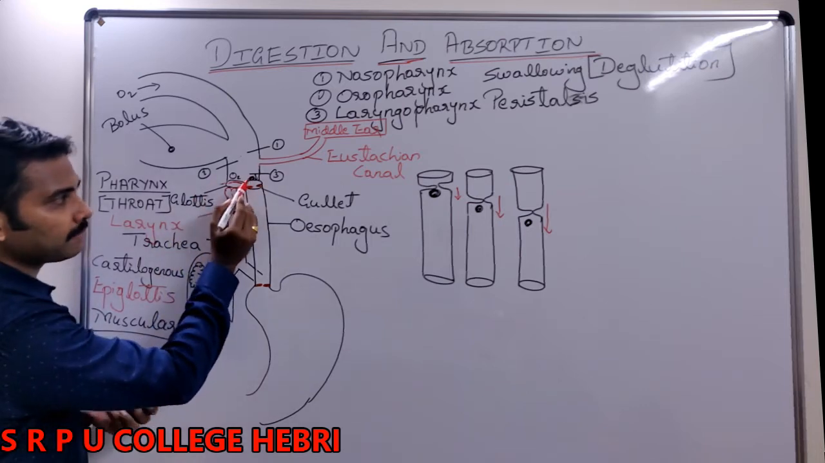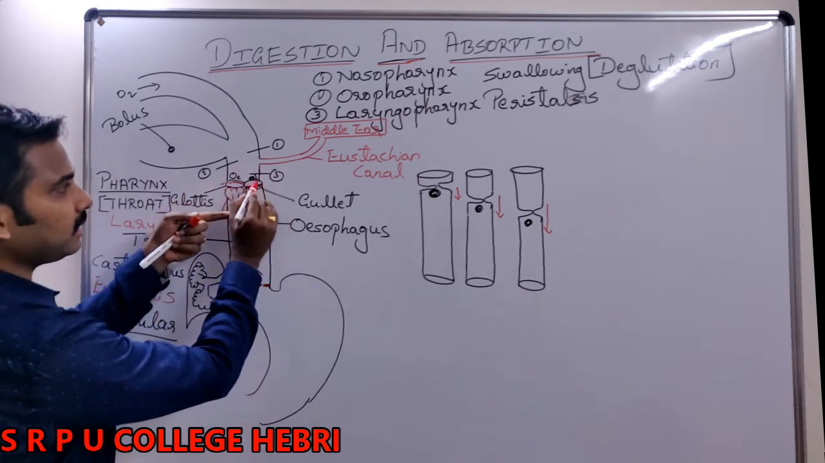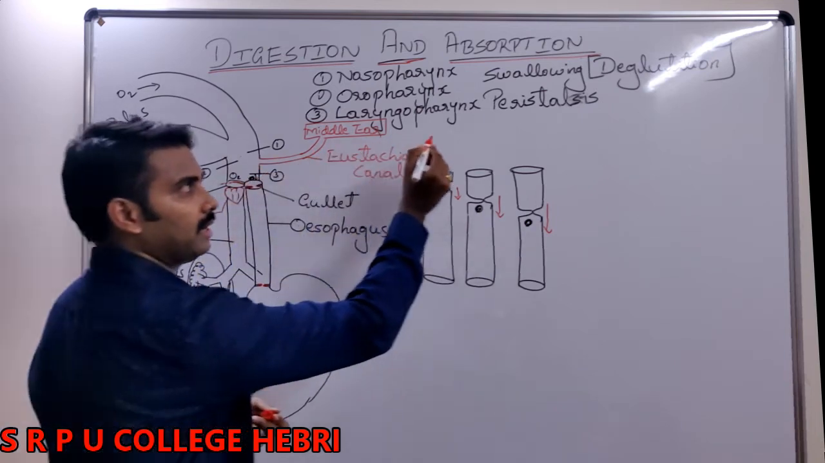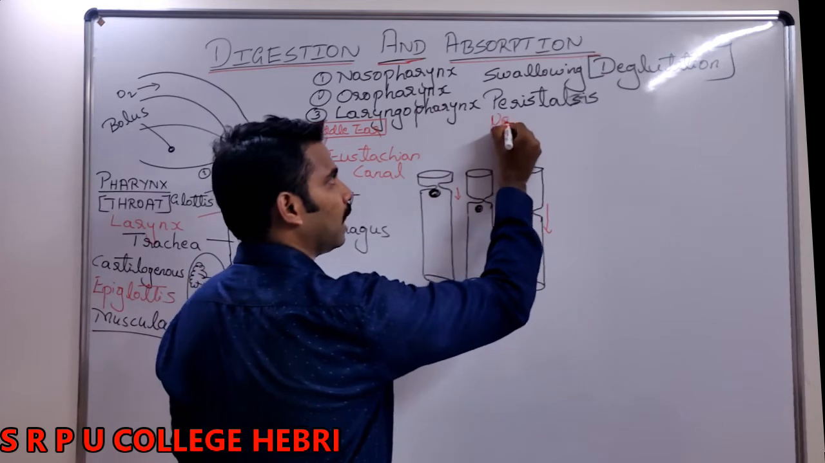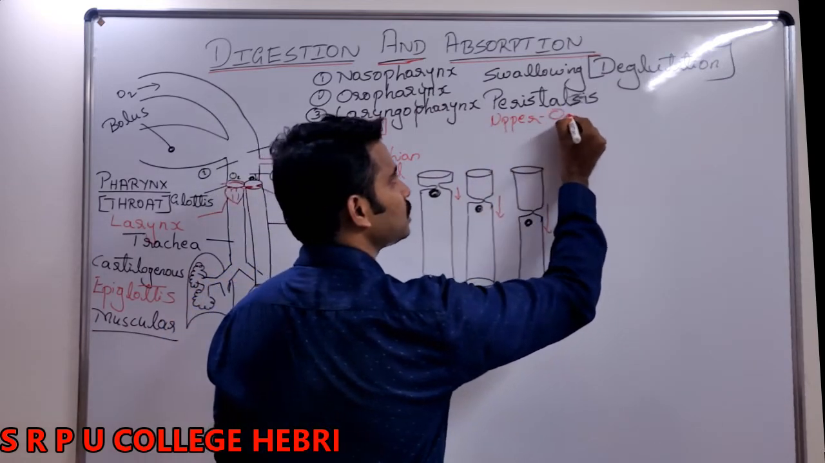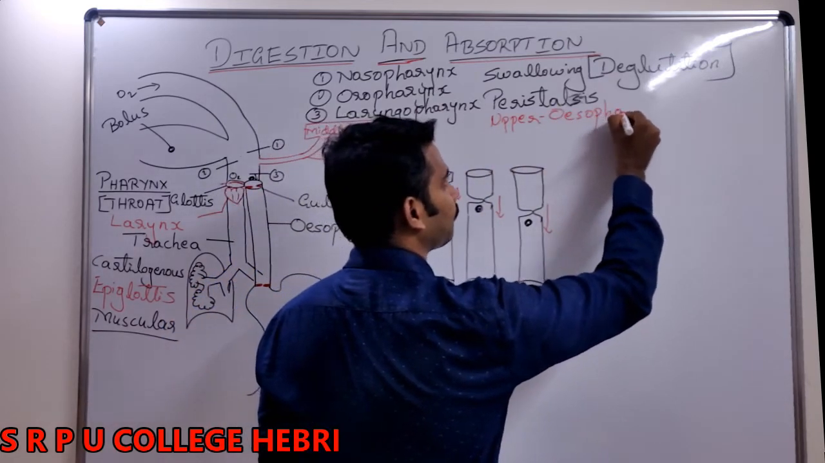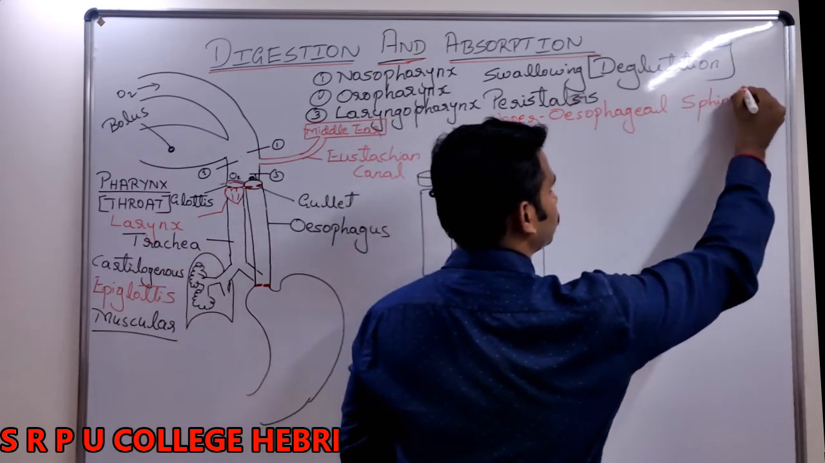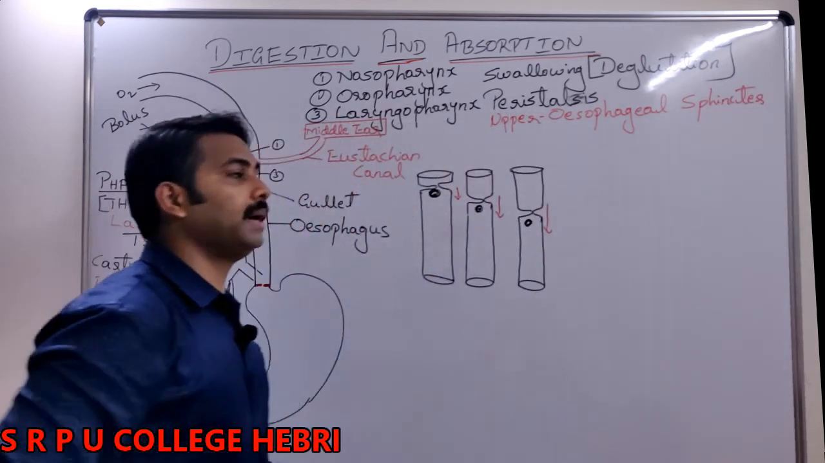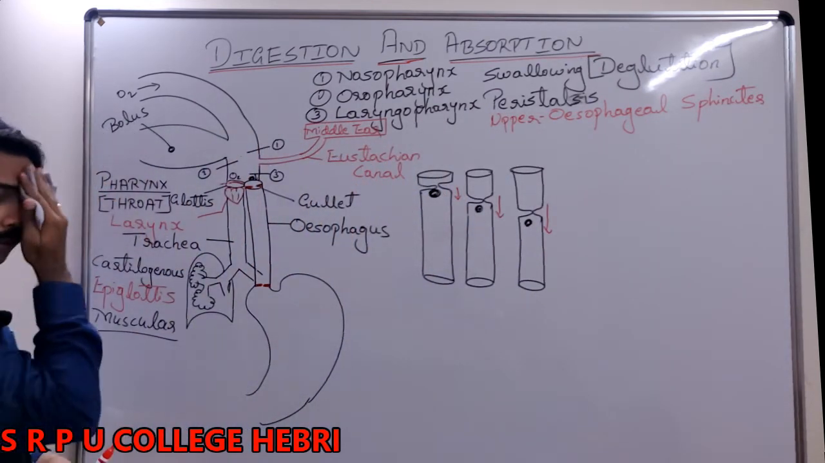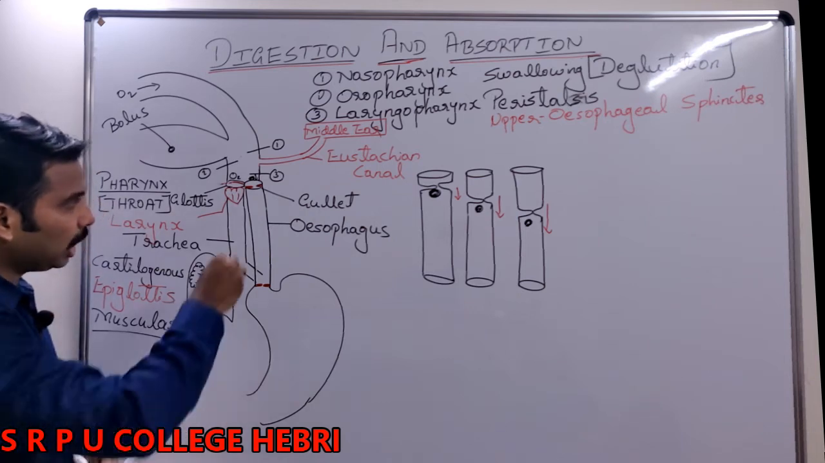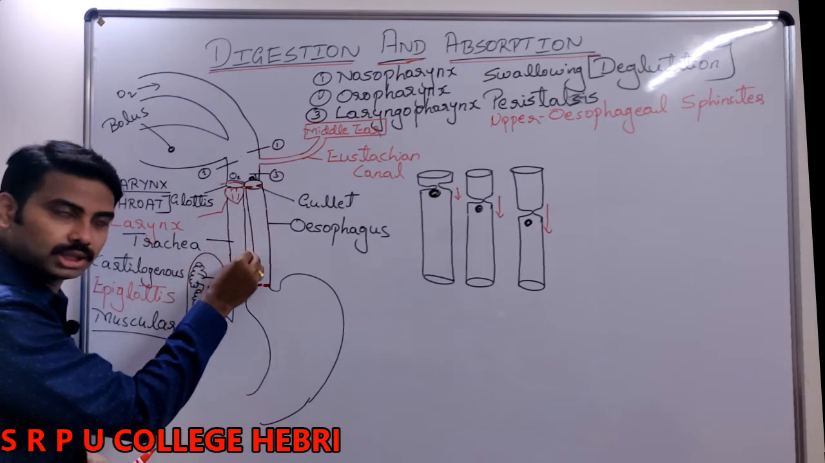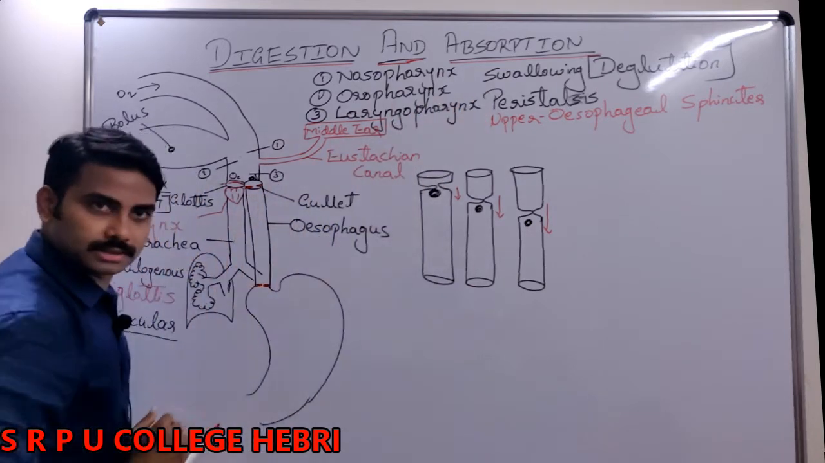As the bolus comes here, this sphincter in the upper region of the esophagus, I label it here, is called the upper esophageal sphincter. What is that called? Upper esophageal sphincter will open and allow the food into the esophagus. There is a wave-like contraction in the esophagus called peristalsis.